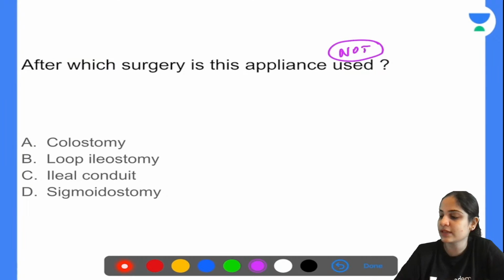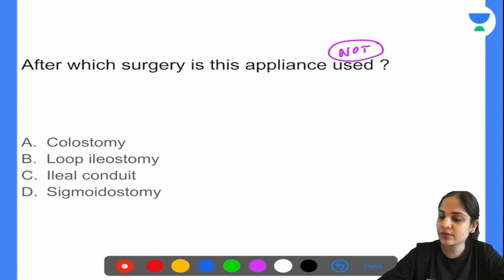Okay, so can anyone tell me after which surgery is this appliance not used out of all of these surgeries? First of all, can you identify what is the appliance? Okay, so Meghna is saying it is not used after sigmoidostomy. Akash is saying after ileal conduit surgery. Any other answers? Yash is also saying D. Okay, first of all, can you guys tell me what is this?